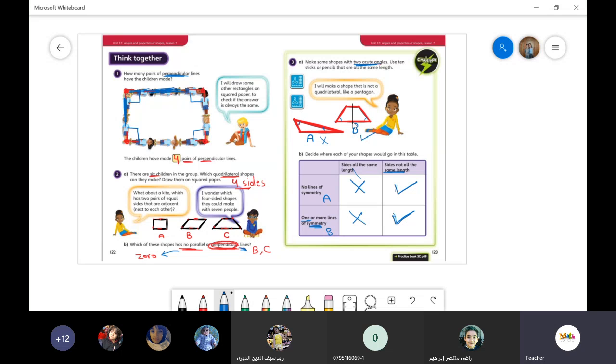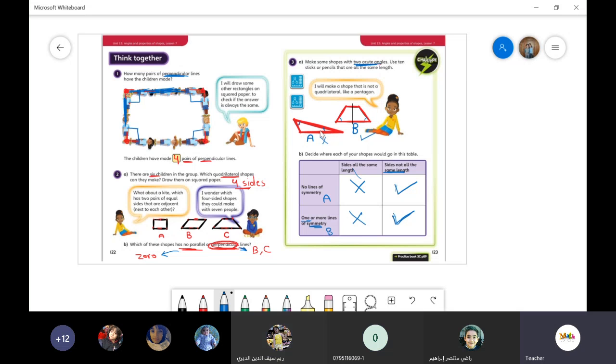Why did I draw this line? To show you that this shape, I can cut it into two equal parts. But in A, I didn't draw any line, to tell you that this shape, I cannot cut it into two equal parts. Okay? Now, what's the point of this lesson? To know that we have some shapes that I can cut into two equal parts and some shapes that I cannot cut into two equal parts. Even if the sides have different lengths. Look at the sides, they are not equal. So I'm not talking here about the sides.